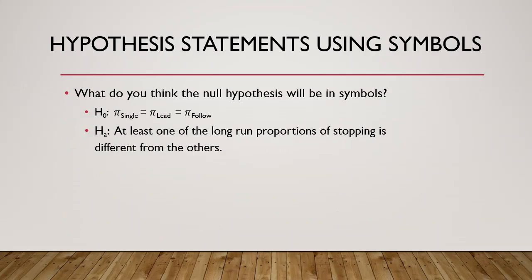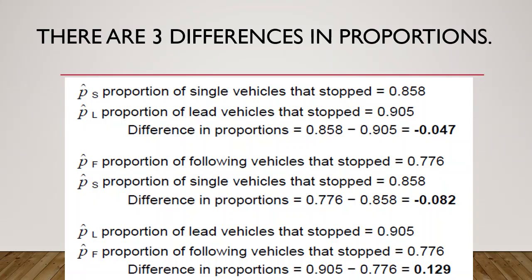All right, we can do this with symbols: pi single driver, pi lead of a pack, pi follower. Those are the three true long run proportions, and those could either all be the same or at least one of them could be different. So that's how you would set up the null hypothesis with symbols, and the alternative hypothesis we usually just write out in words, because putting in all the possible symbol combinations is a little bit pedantic. So then we go to the p hat.